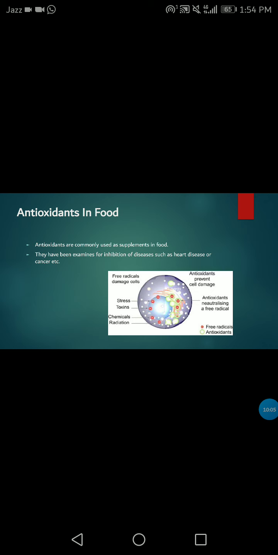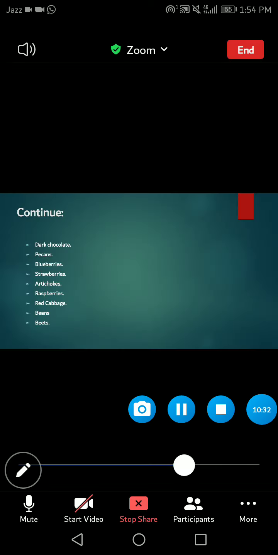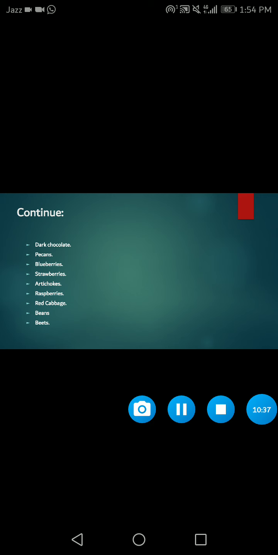Now, antioxidants in food. Antioxidants are commonly used as supplements in food. They have been examined for the inhibition of diseases such as heart disease or cancer. They can prevent cell damage. They can neutralize free radical formation. They can reduce stress and chemical reactions. Now there are some foods which contain antioxidants, and they can reduce the oxygen level in the human body, which causes free radical formation.